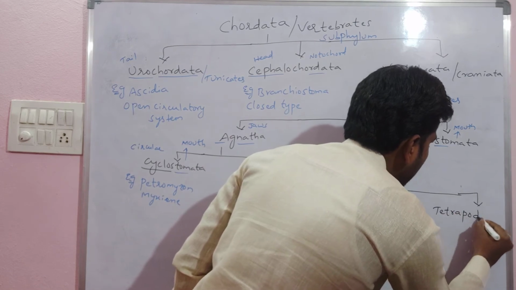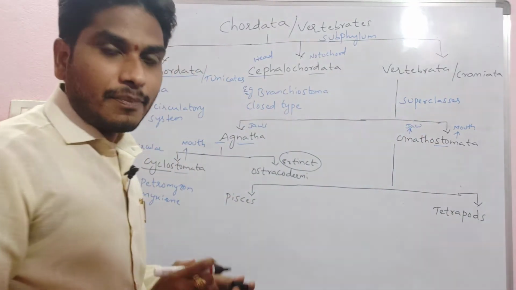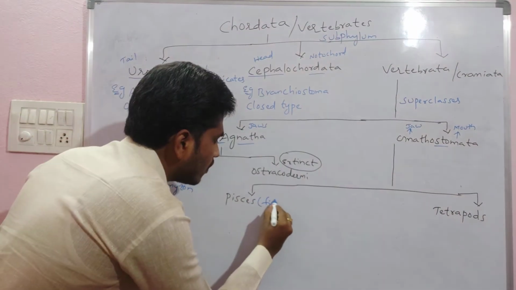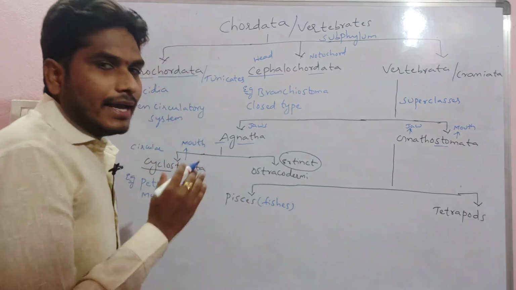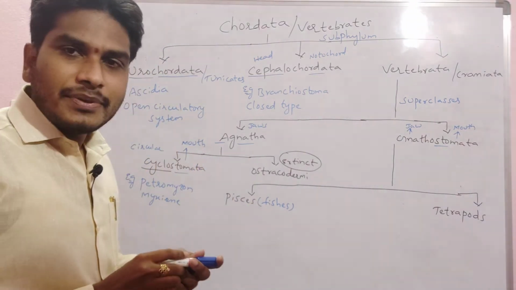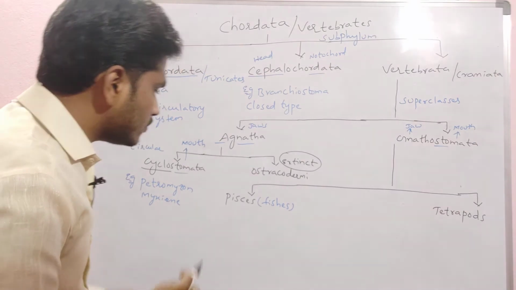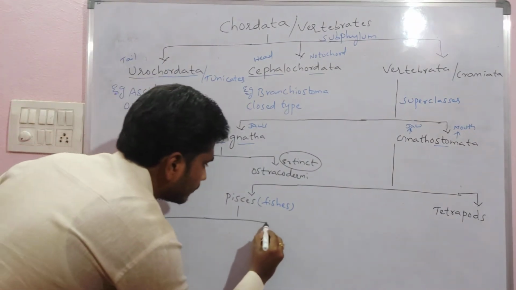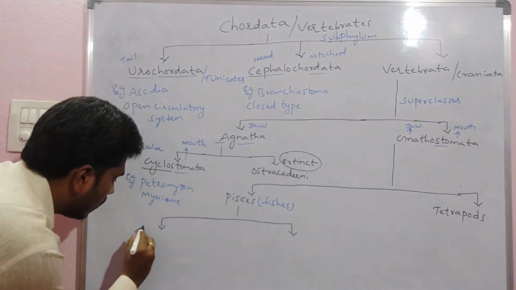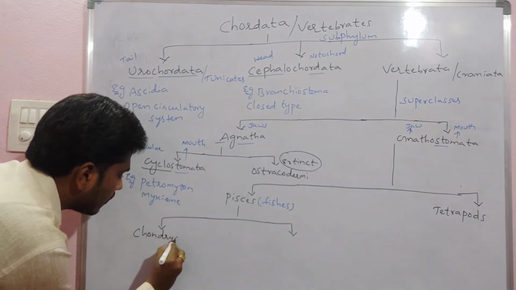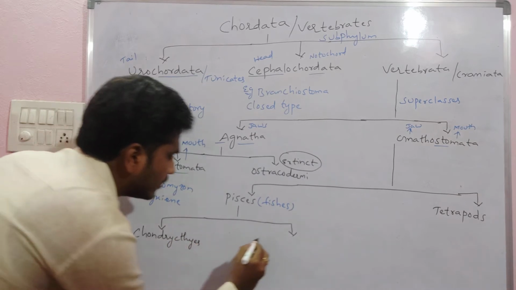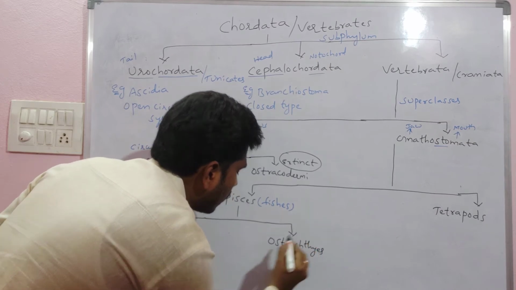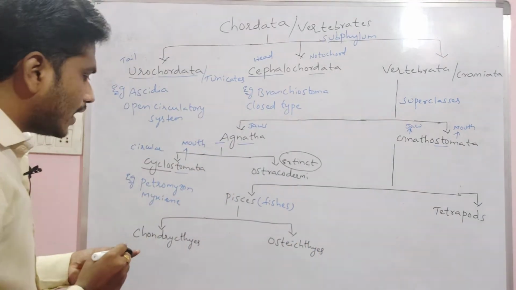Pisces and tetrapods. Pisces, the name itself indicates, we always call them fishes. Again, we divide the Pisces into two classes. The two classes are Chondrichthyes and Osteichthyes.